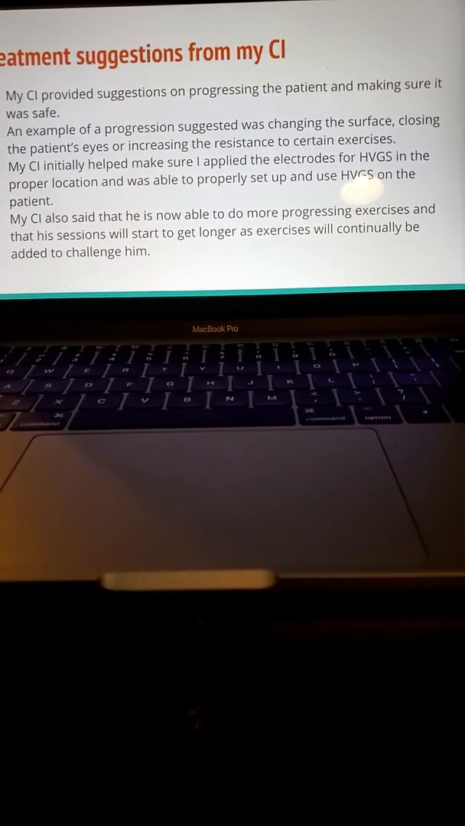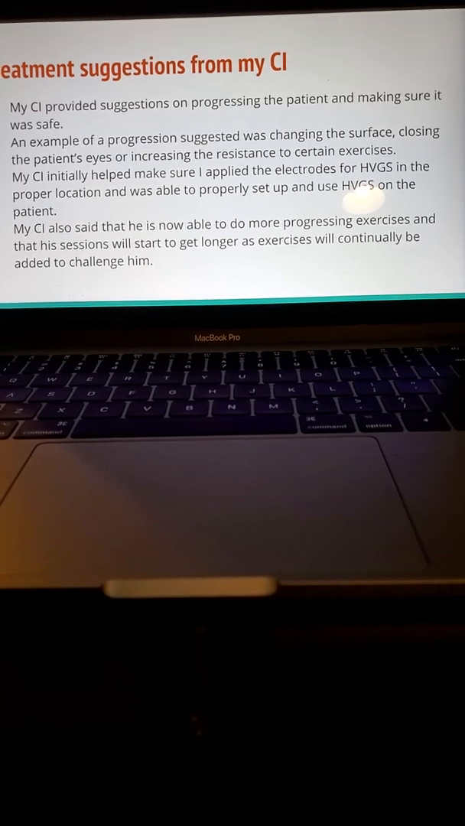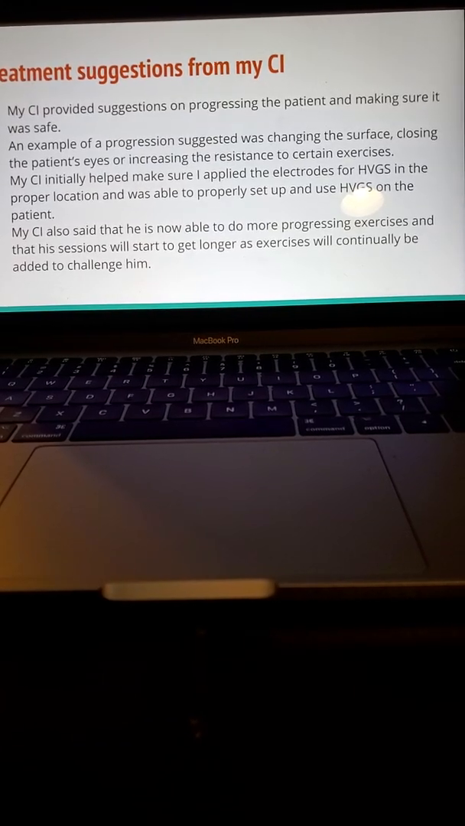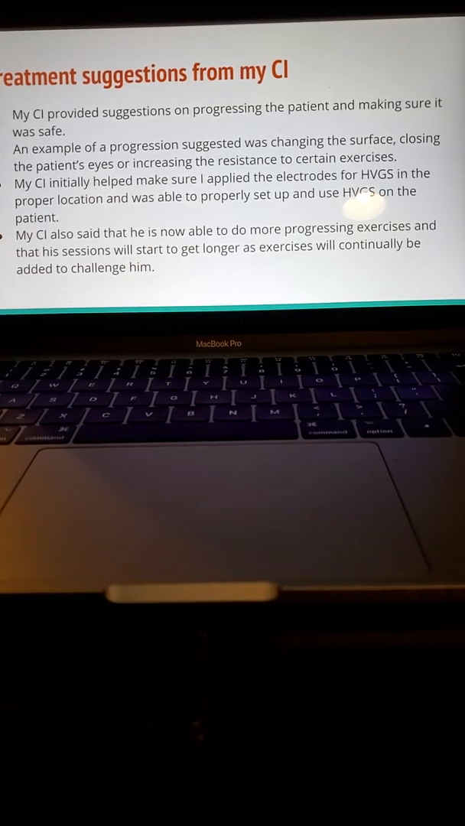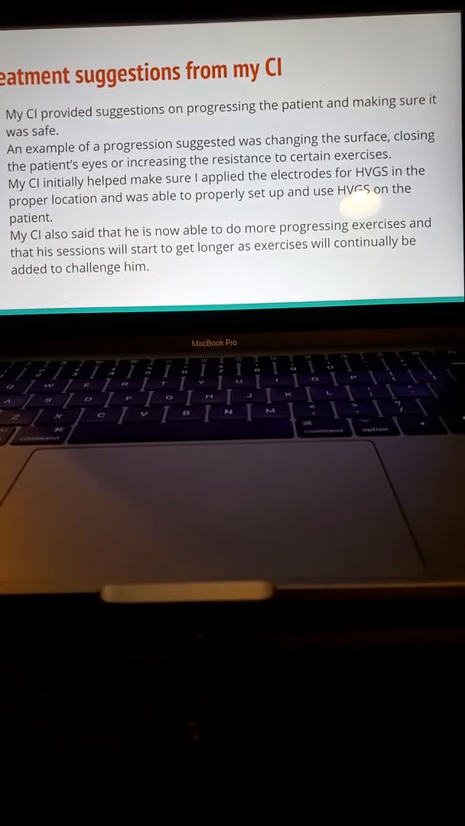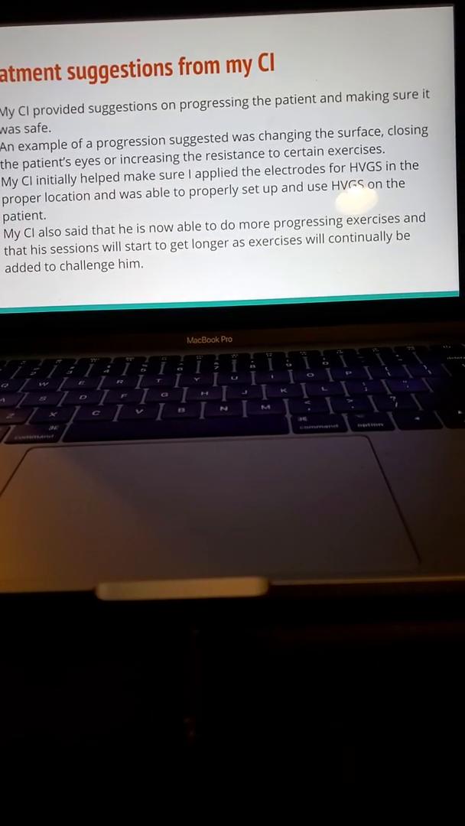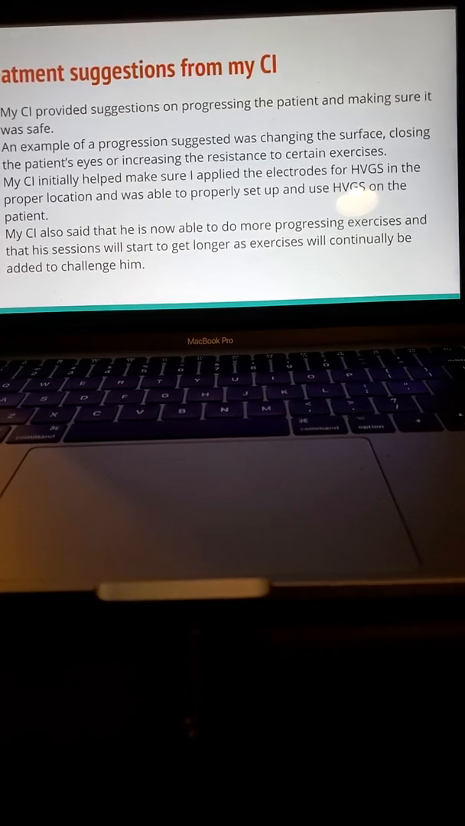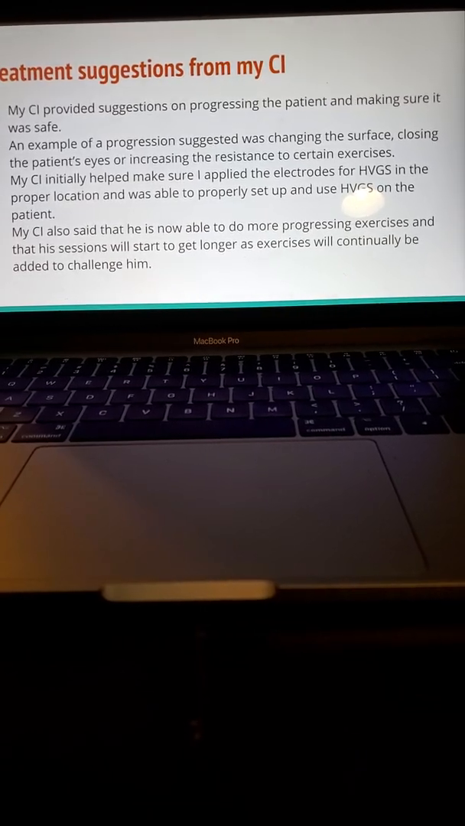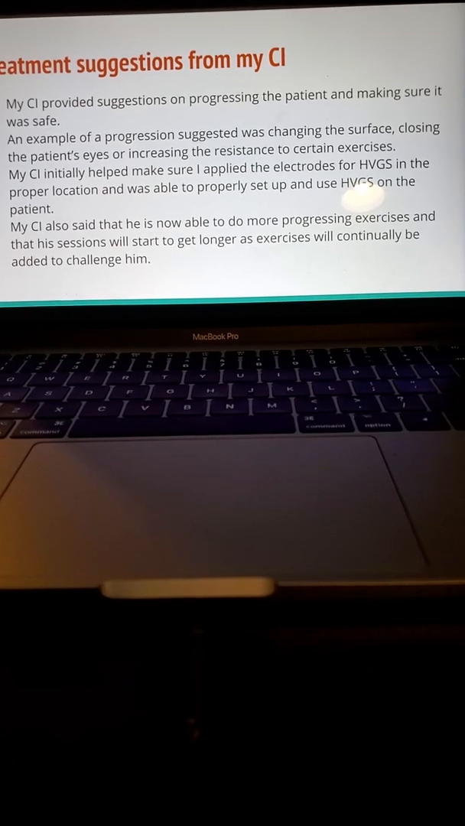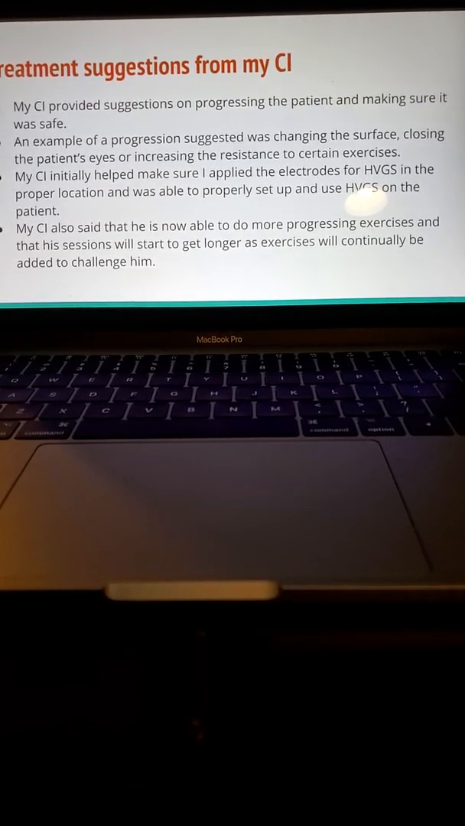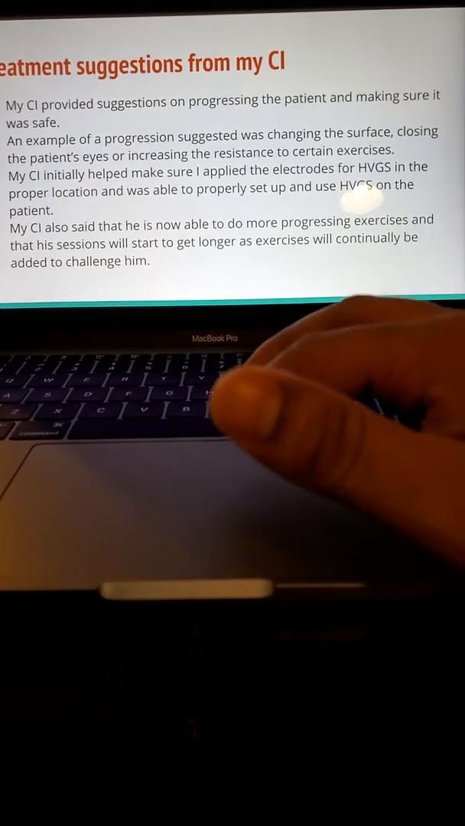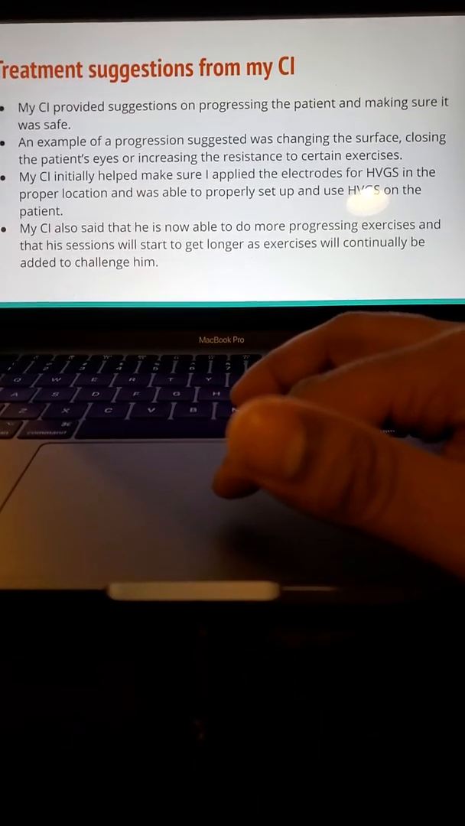Also, my CI said that he is now able to do more progressive exercises, and that his sessions will start to get longer as exercises will continually be added to challenge him. So the CI mentioned it could even be greater than an hour, close to even 2 hours as he progresses more.